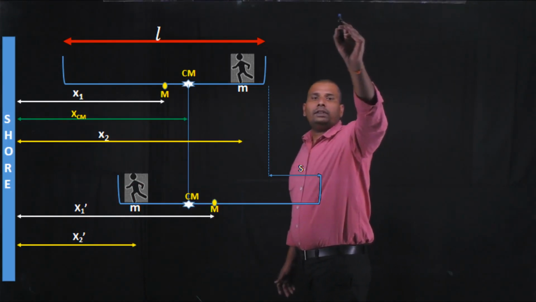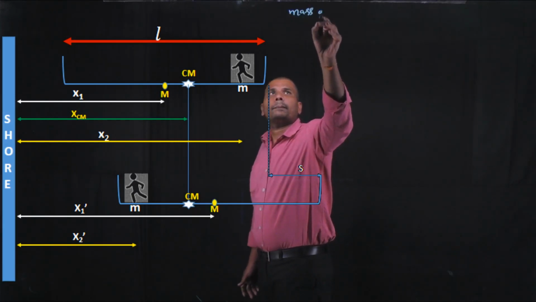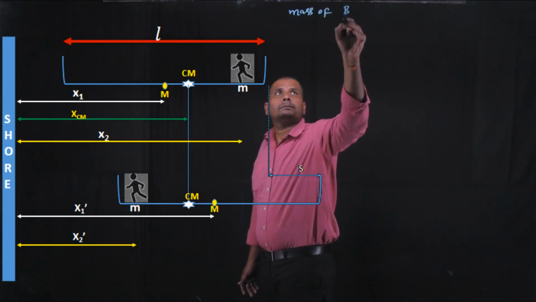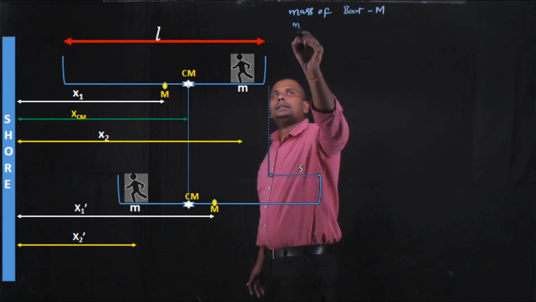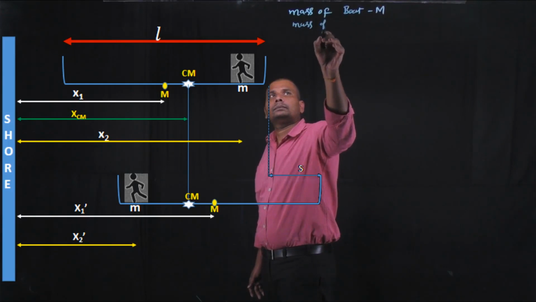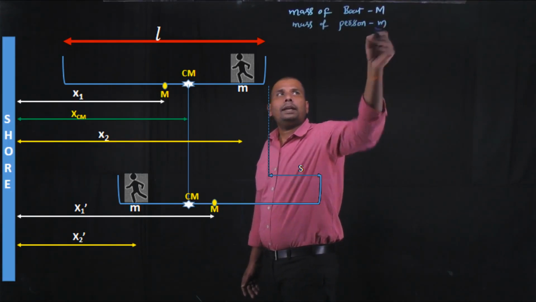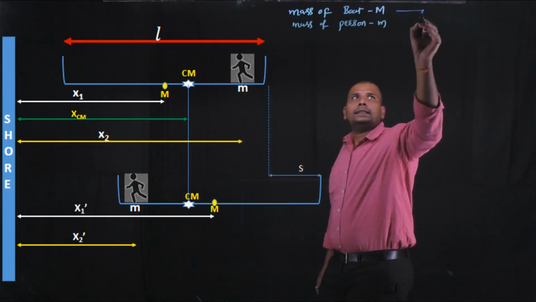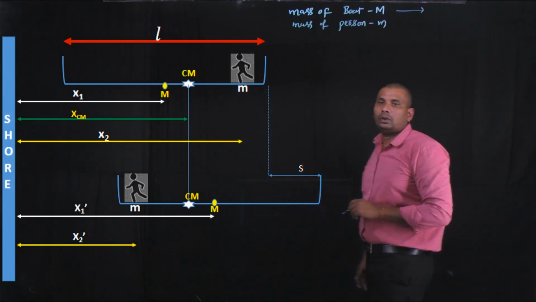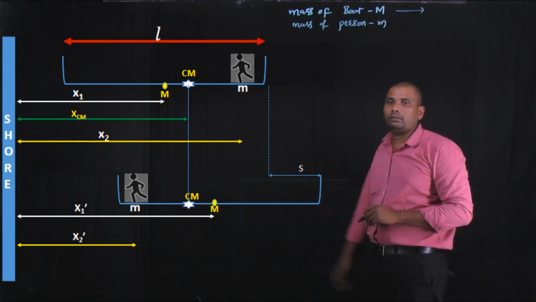Now initially, the mass of the boat is capital M, and the mass of the person is small m. This is the center of mass of the boat, not the combined center of mass.